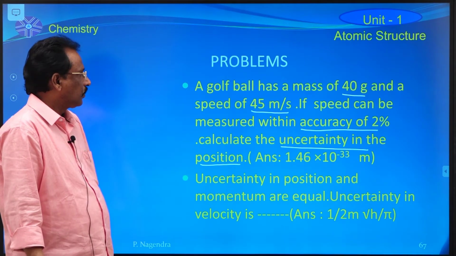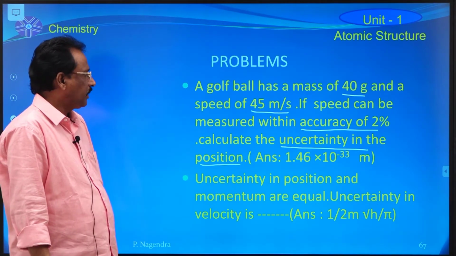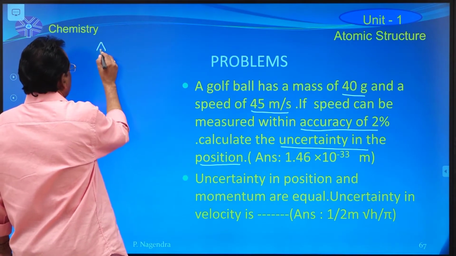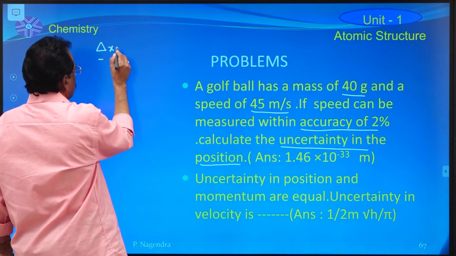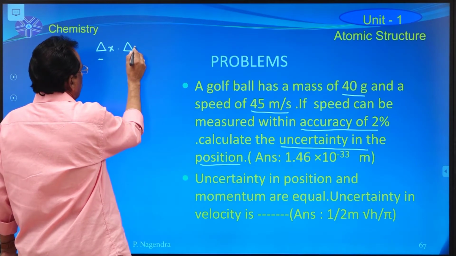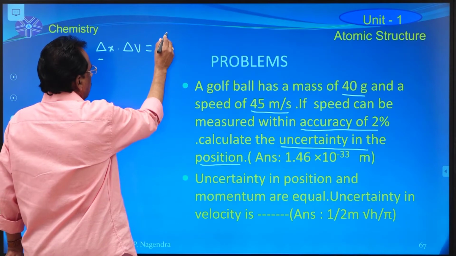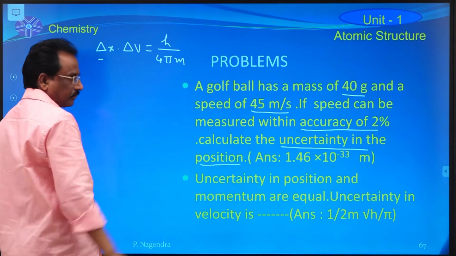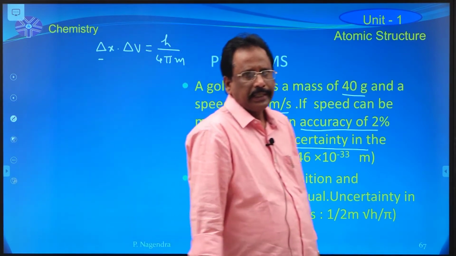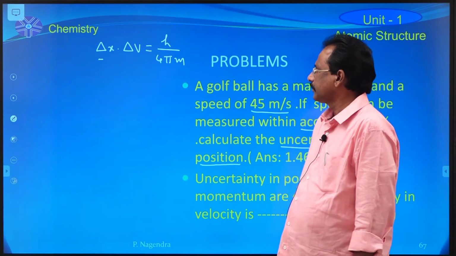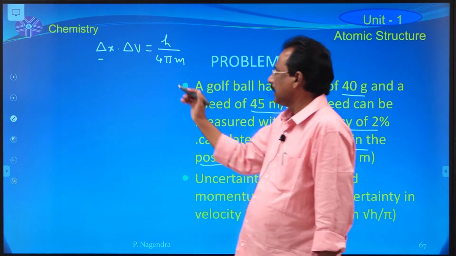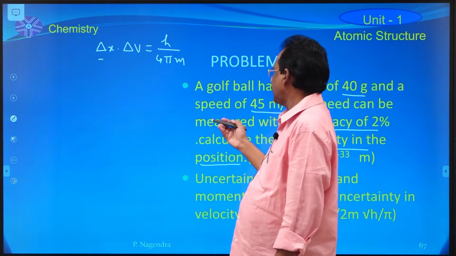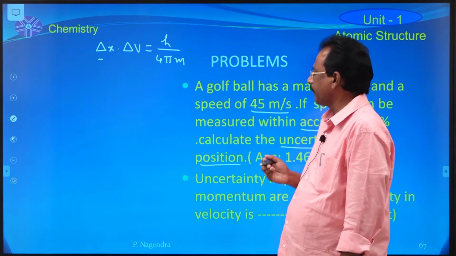According to Heisenberg's uncertainty principle, delta x into delta v is equal to h by 4 pi m, where delta x is the uncertainty in the determination of position of the particle. Here the particle is the golf ball.